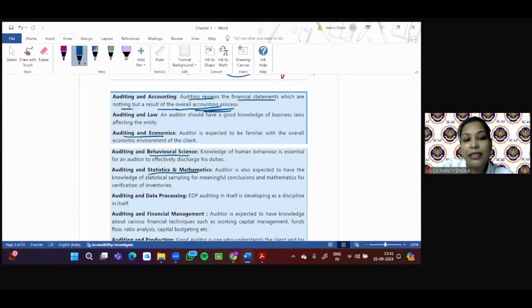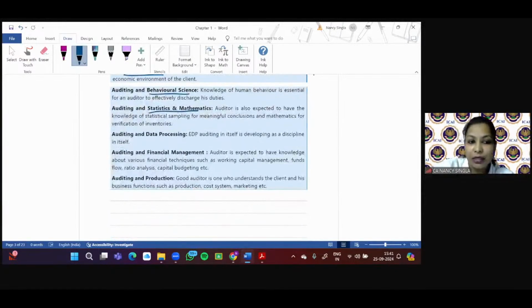Statistics and mathematics. We are going to study today that auditing is conducted on a sample basis. Sampling is nothing but what? Statistics. Calculations are nothing but what? Mathematics. So unless an auditor is aware of statistics and mathematics, right, he will not be in a position to conduct the audit in an effective manner.